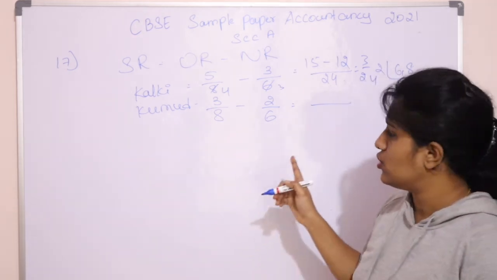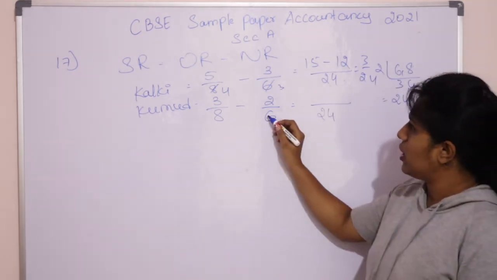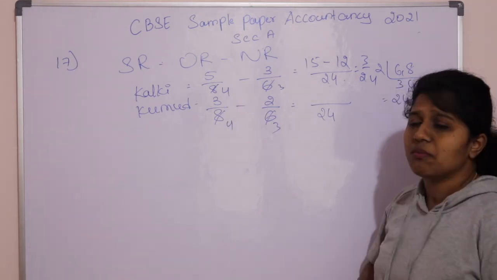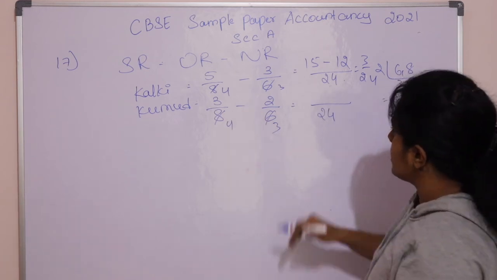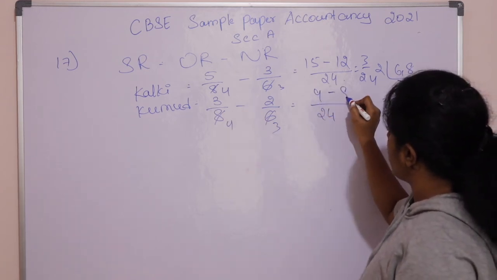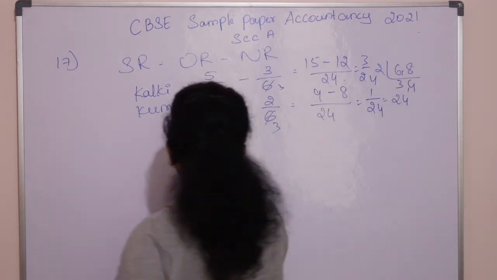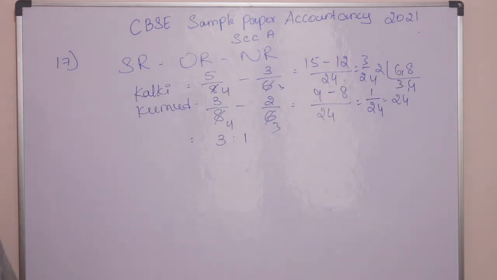Similarly do for this also. The LCM is 24. So now again simplify and cross multiply the simplified value. If you cross multiply, how much is it? 3 3s are 9 minus 4 2s are 8. So this is 1/24. So the sacrifice ratio here is 3:1. So this is the sacrifice ratio.